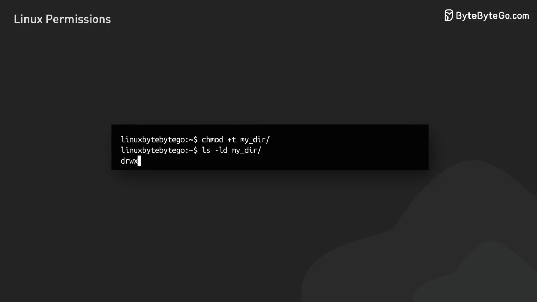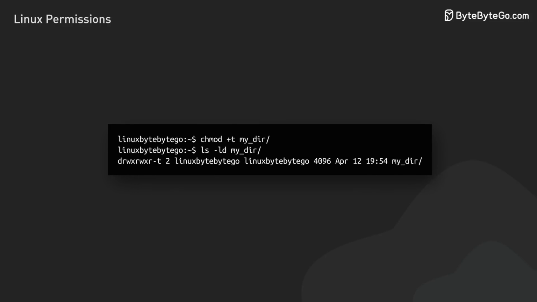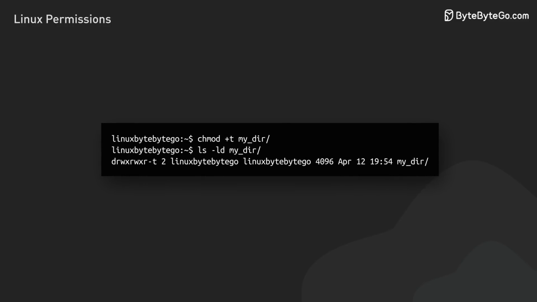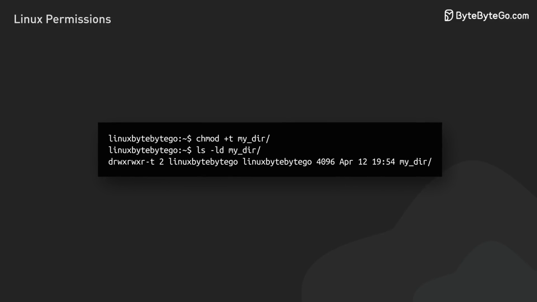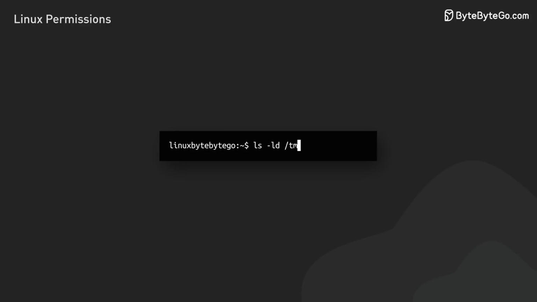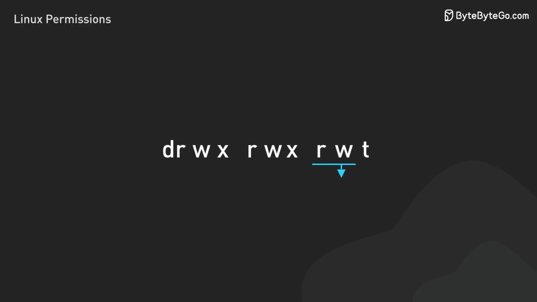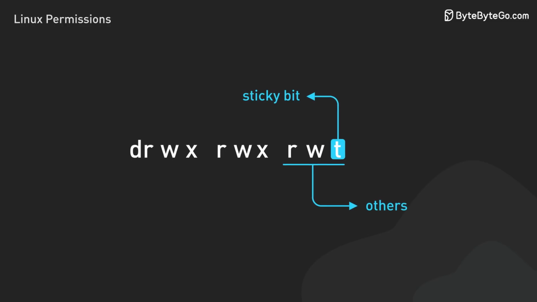The sticky bit, when set on a directory, ensures that only the file owner, the directory owner, or the root user can delete or rename the files within the directory. This is commonly used on directories like tmp to prevent users from deleting each other's files. When the sticky bit is set, the execute bit for others is shown as T.